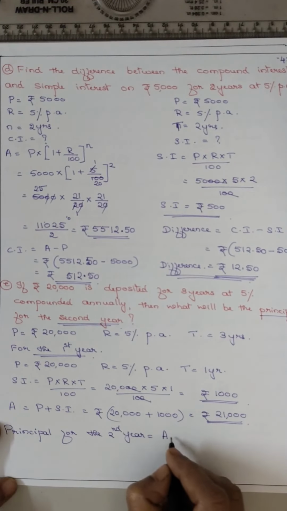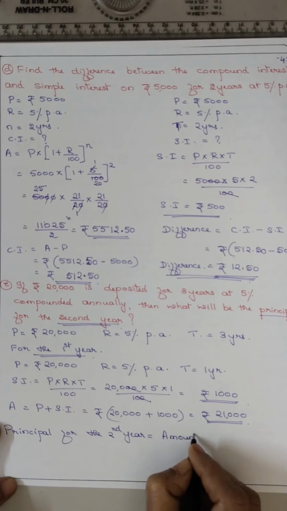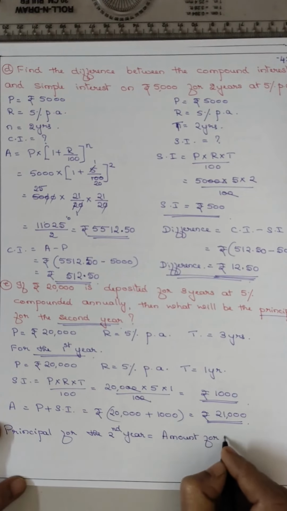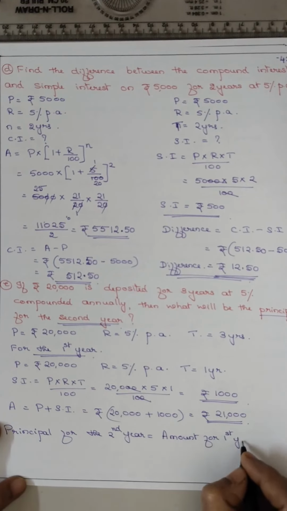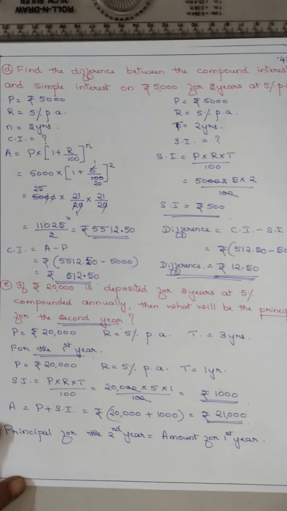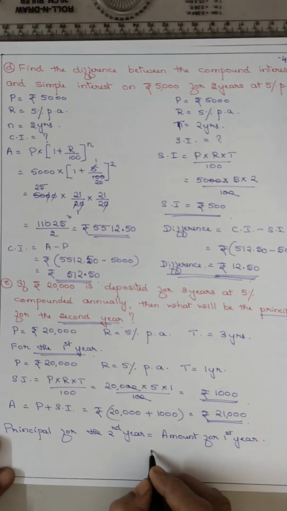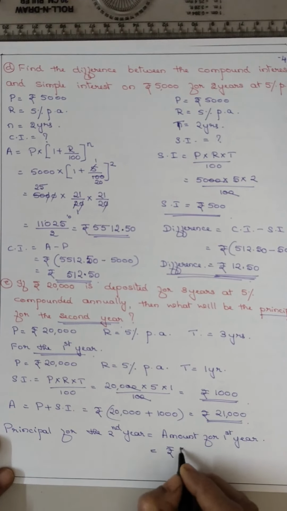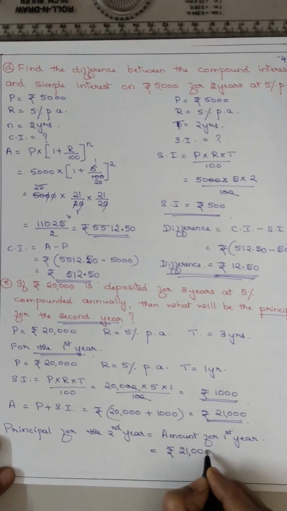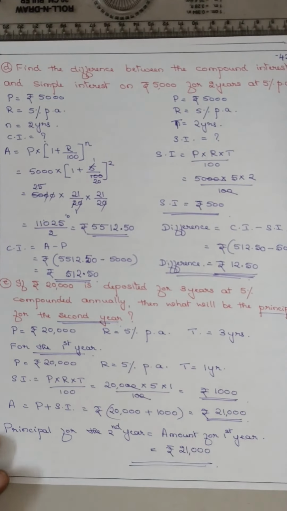The amount for the first year. Whatever you got, the amount for the first year becomes the principal for the second year. How much is it? That is rupees 21,000. This is the answer. So the principal for the second year is the amount you got for the first year. In this sum, it is 21,000.